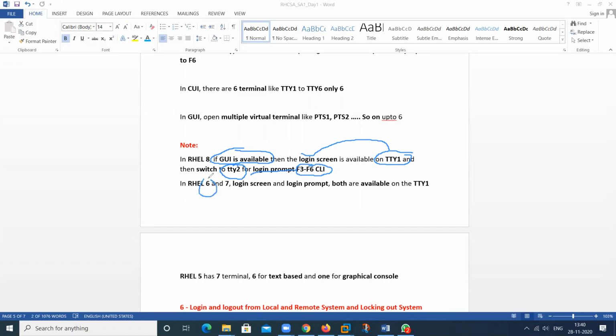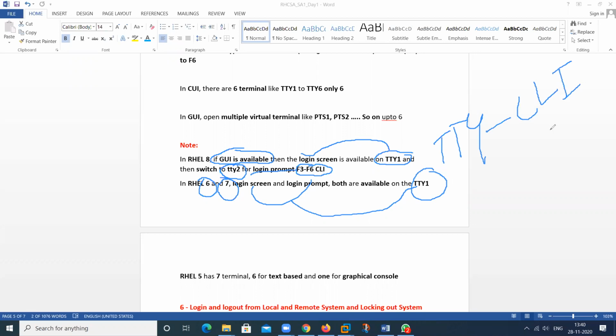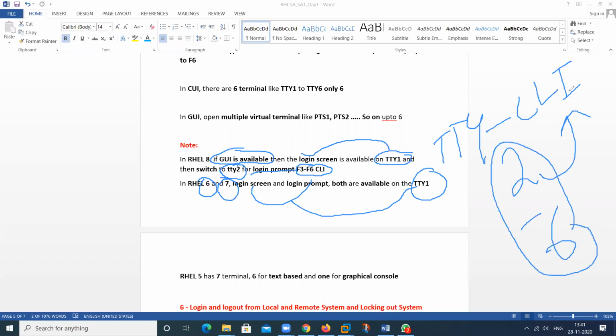But in RHEL 6 and RHEL 7, the login screen and login prompt are both the same, that is TTY1. From TTY2 the CLI prompt starts, TTY2 to TTY6, all for the CLI prompt. Clear?